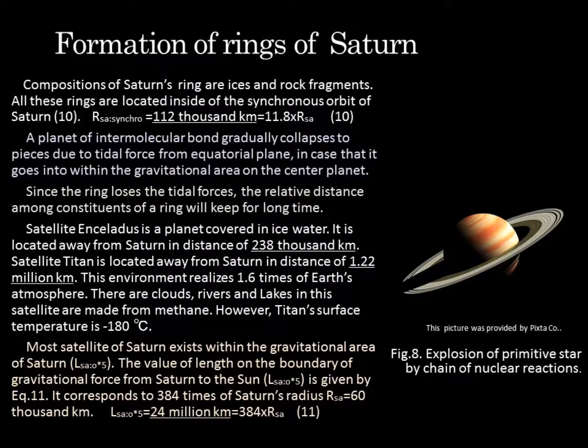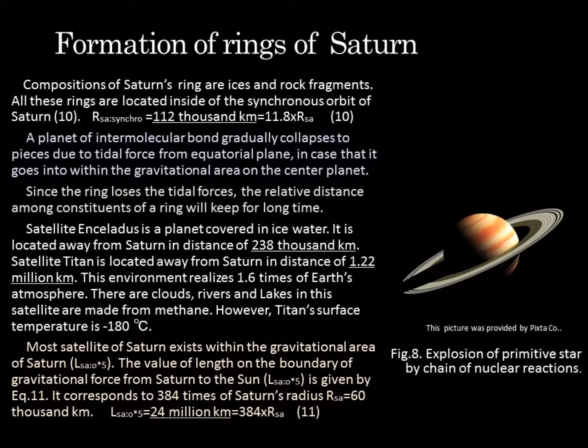Since the ring loses the tidal forces, the relative distance among constituents of a ring will be kept for a long time. The satellite Enceladus is a body covered in water ice. It is located 238,000 kilometers away from Saturn. The satellite Titan is located 1.22 million kilometers away from Saturn. Its atmosphere is 1.6 times that of Earth. There are clouds, rivers and lakes on this satellite made from methane. However, Titan's surface temperature is -180 centigrade.